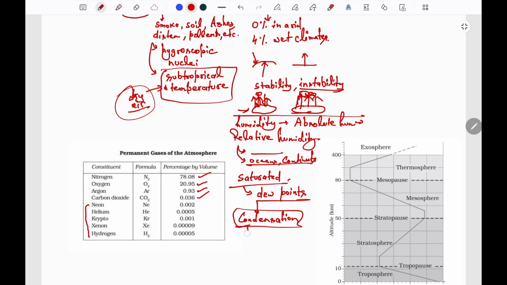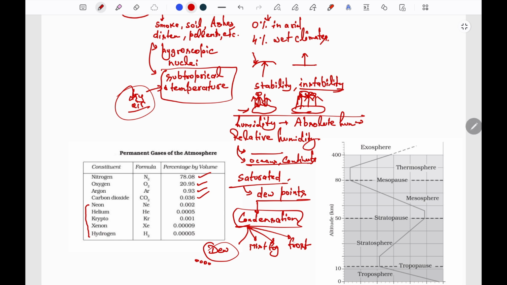And what are the various forms of condensation? There is dew, mist, fog, and frost. Dew is the moisture deposited in the form of water droplets on a cold surface like blades of grass, plants, stones, etc. The ideal conditions for dew to form are a clear sky, calm air, high relative humidity, and cold and long nights. It is necessary that the dew point is above the freezing point.